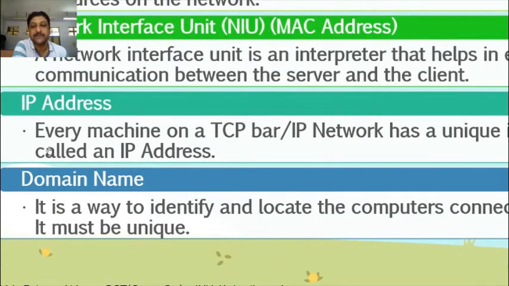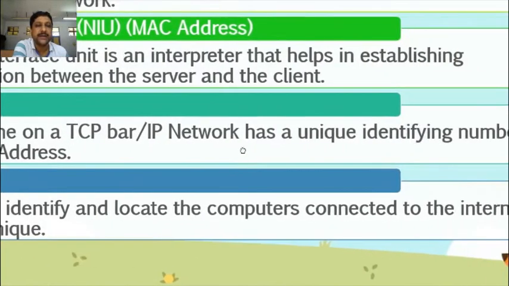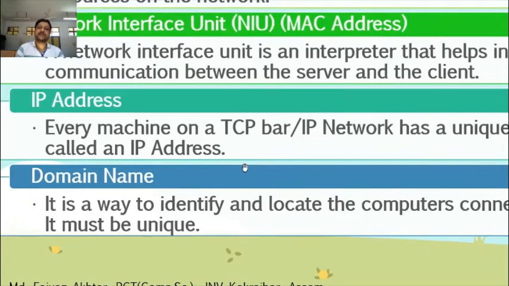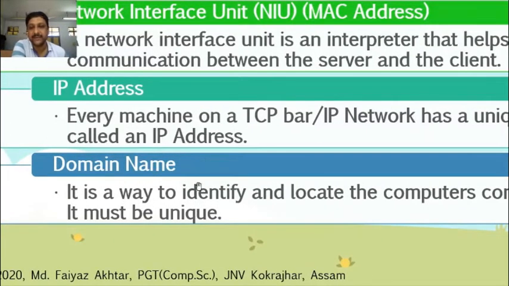IP address. Every machine on a TCP/IP network has a unique identifying number called an IP address. Each and every machine which is attached with the internet is given a unique number. That number is known as IP address. It comes in four groups of numbers separated by dot, and each group is having a number from 0 to 255. Now domain name, we will learn these things later in detail.